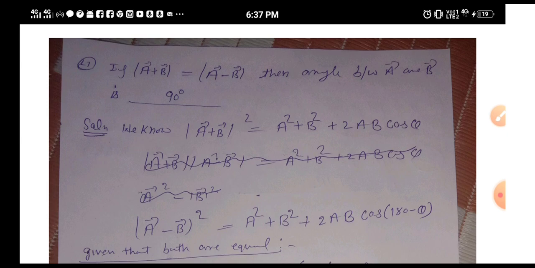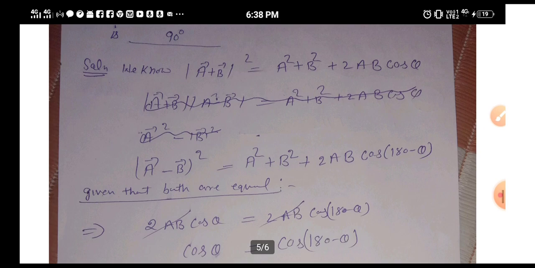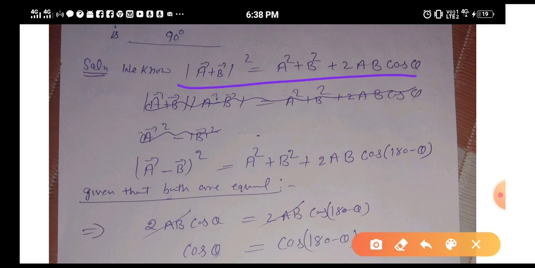Next, question number 27: if A plus B equals A minus B, then what is the angle between A and B? When you studied vectors in +1 class, this question was again very, very important, and the angle will be 90 degree. It is a standard answer, but if you want the solution, then you have to use the parallelogram law of vector addition, or triangle law, both are the same. |A plus B| squared is A square plus B square plus 2AB cos theta.